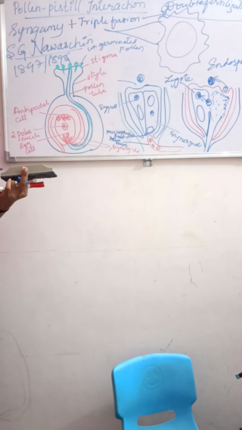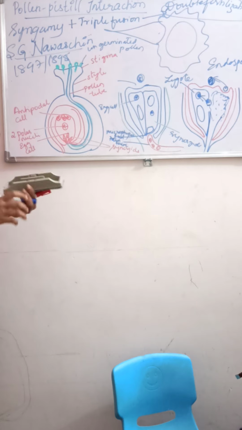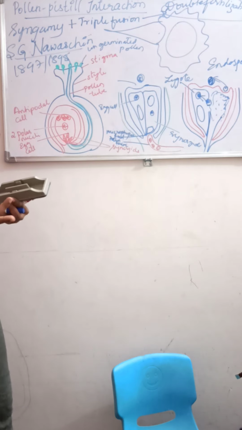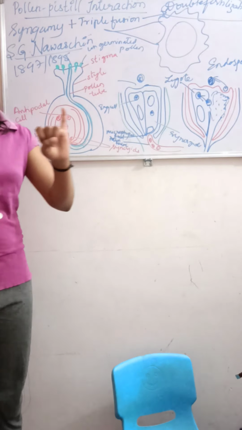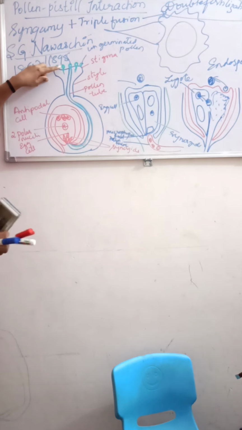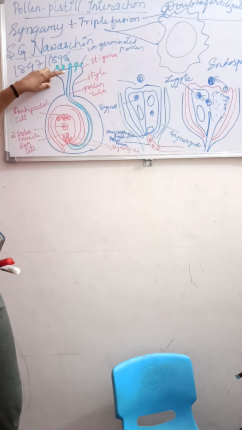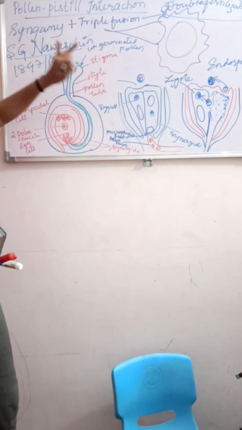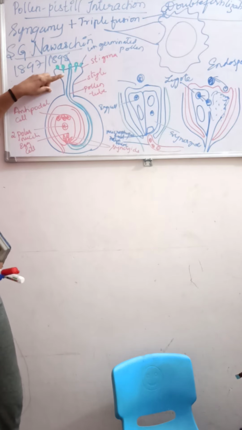Now, as we know, most angiosperm flowers undergo the double fertilization process, which is followed by 4 steps. What are those 4 steps? First is the germination of the pollen grain. Second, the formation of the pollen tube.